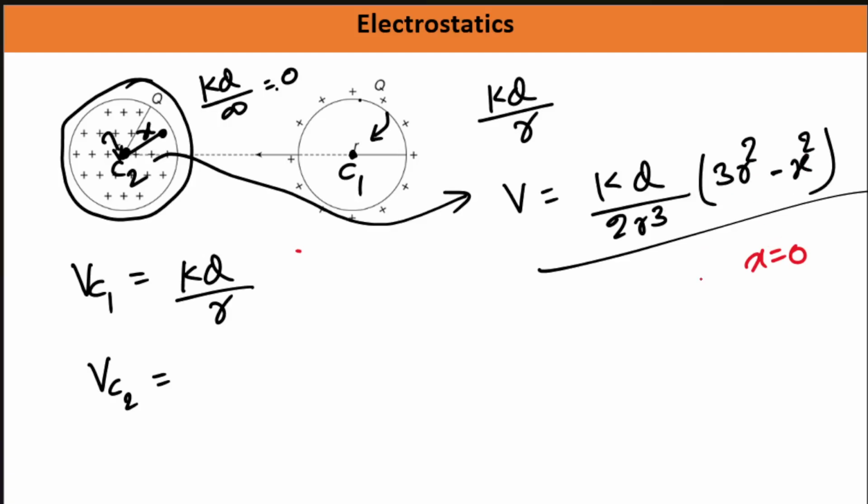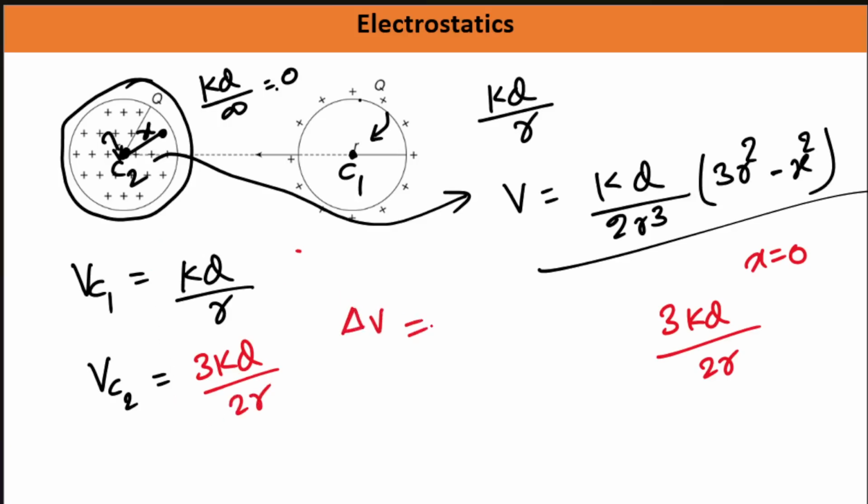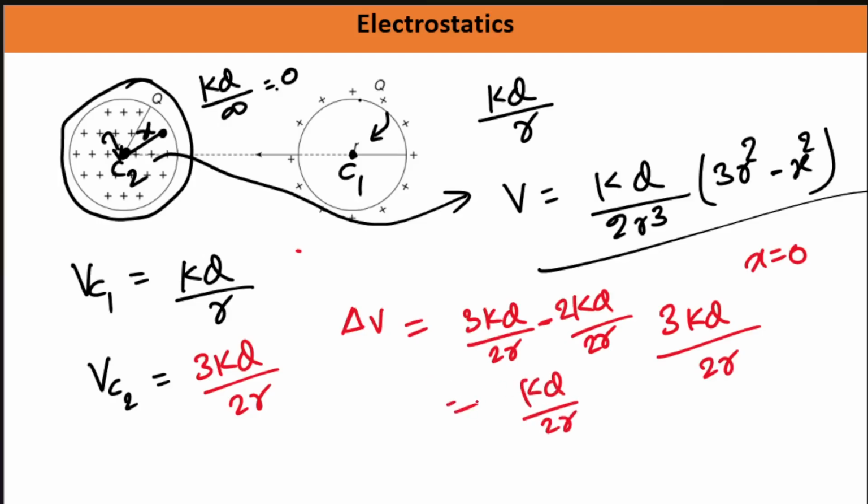If you make x equal to 0, this will become how much? 3kq by 2r. Now what will be the potential difference? 3kq by 2r minus this, which is your kq by r. So take the common denominator 2, and this will become kq by 2r. This will be the value of delta V.